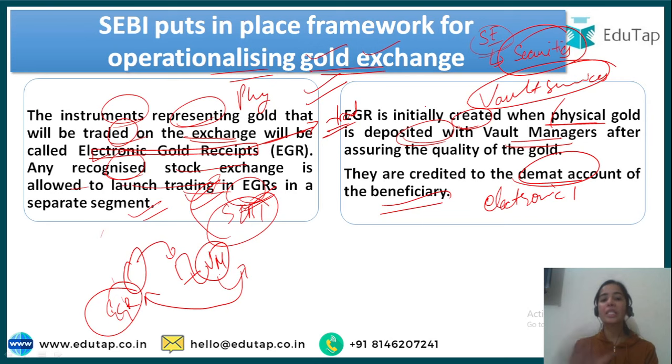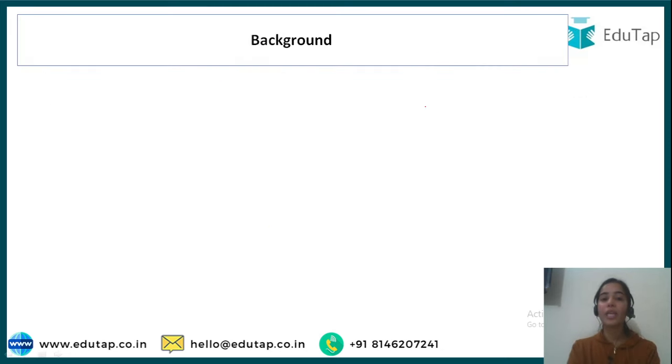So this is the basic concept, that how the gold exchange will come as a new segment in the stock exchange. If the stock exchanges are desiring to launch the trading in the EGRs in their stock exchange, they have to take the approval from the SEBI first. So now the background, that how it all started.